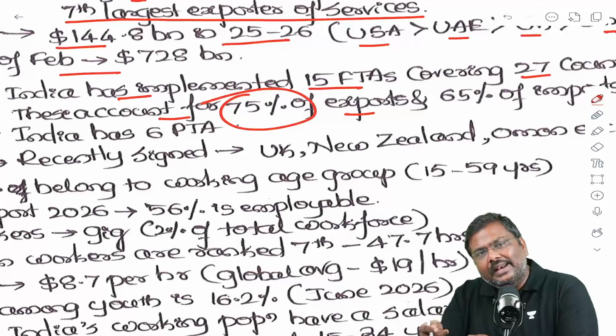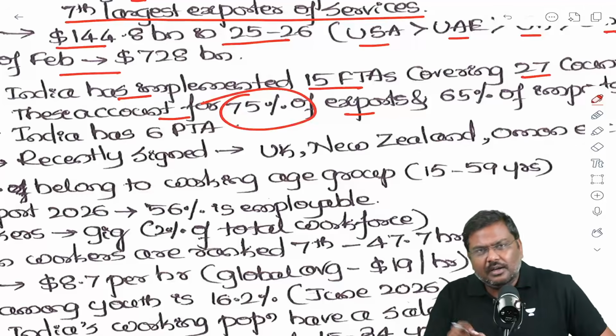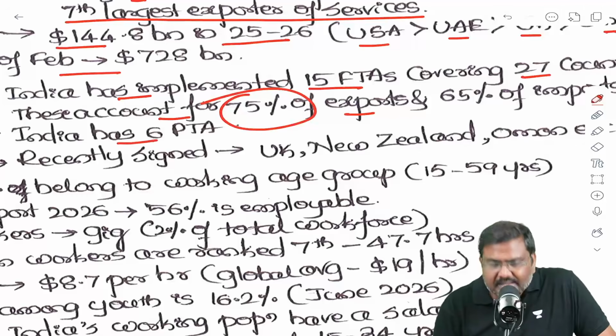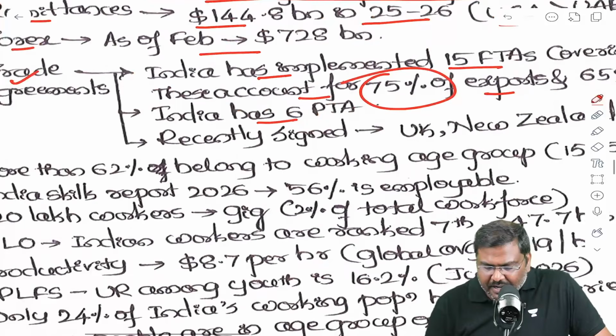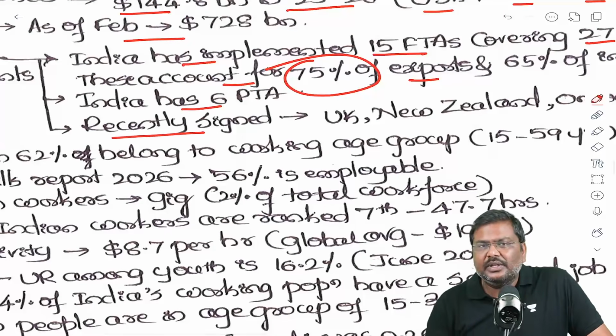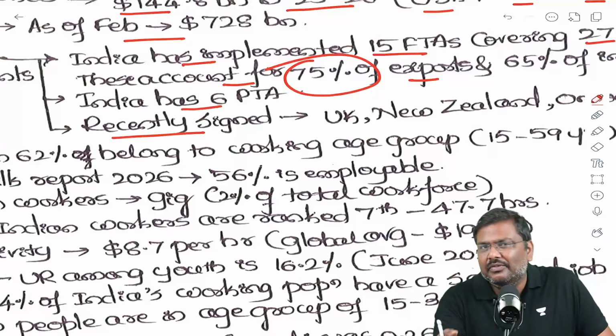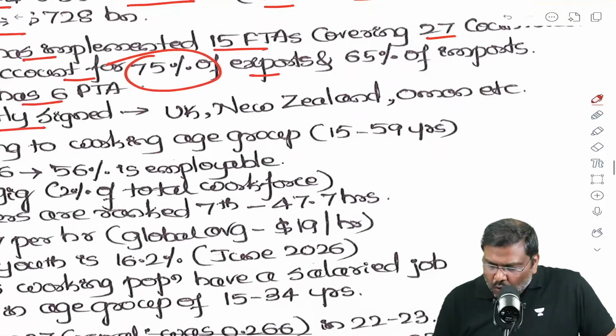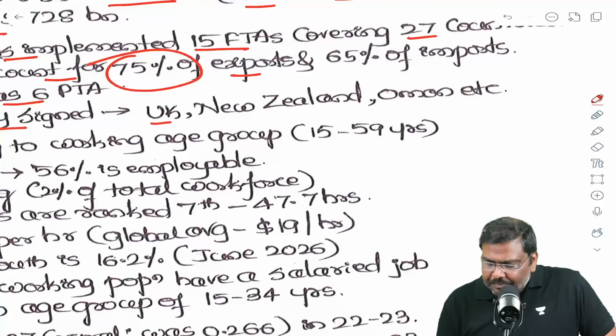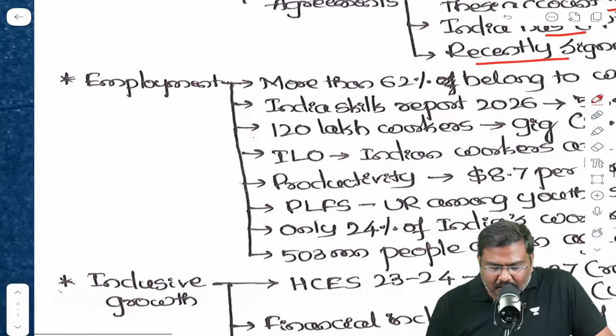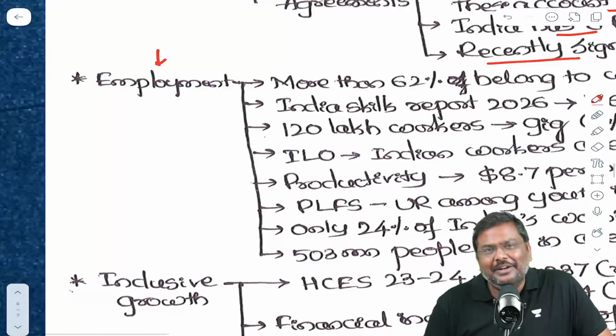Apart from the FTA, India has also signed preferential trade agreements, that is PTAs, and that is limited to only 6 trading partners. The countries with whom we have signed the trade agreement very recently are New Zealand, Oman, United Kingdom, etc. Now, other important areas, employment.